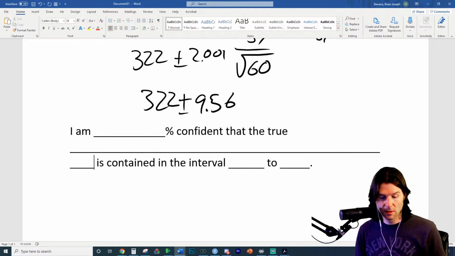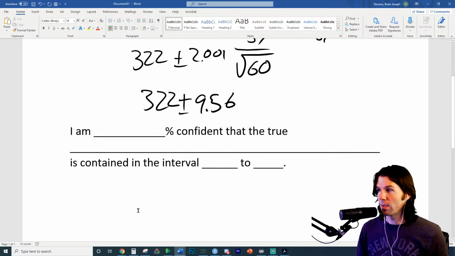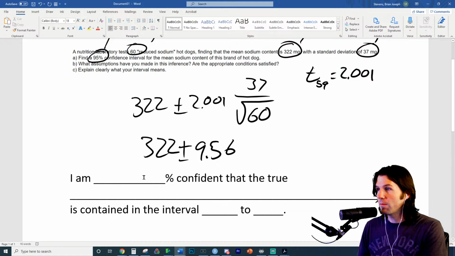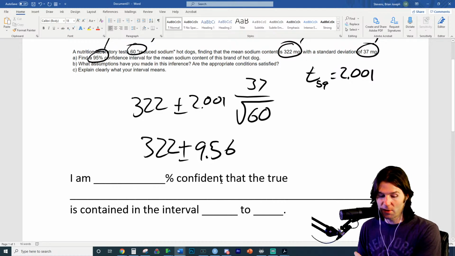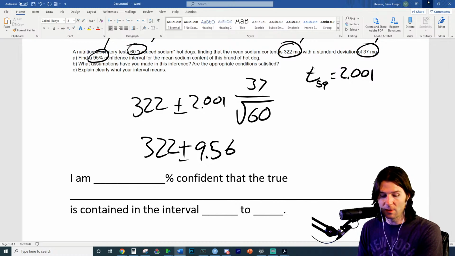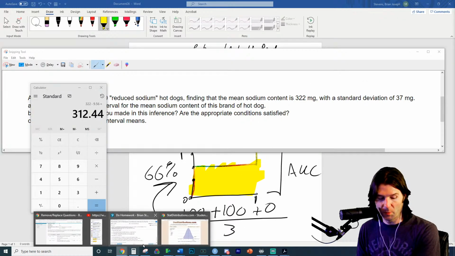And so this is what we have going on right here. I am 95% confident that the true mean sodium content of the hot dogs is contained in the interval 312 to 332, the numbers we obtained in the first part of the problem.